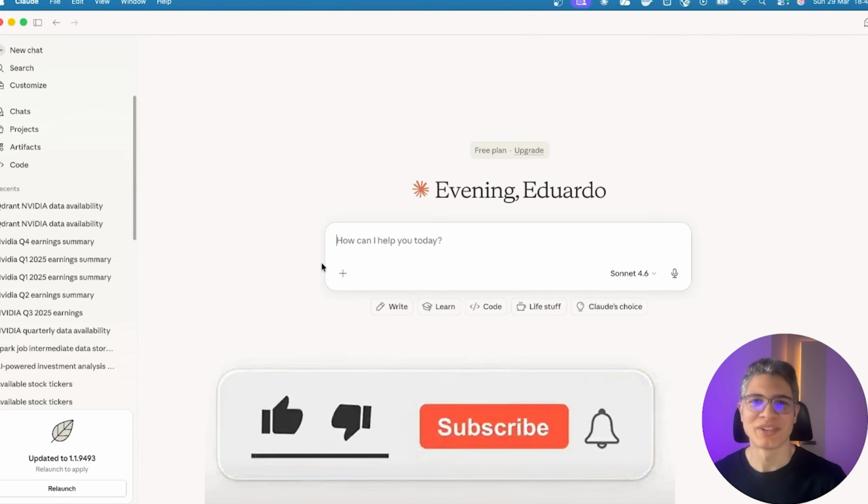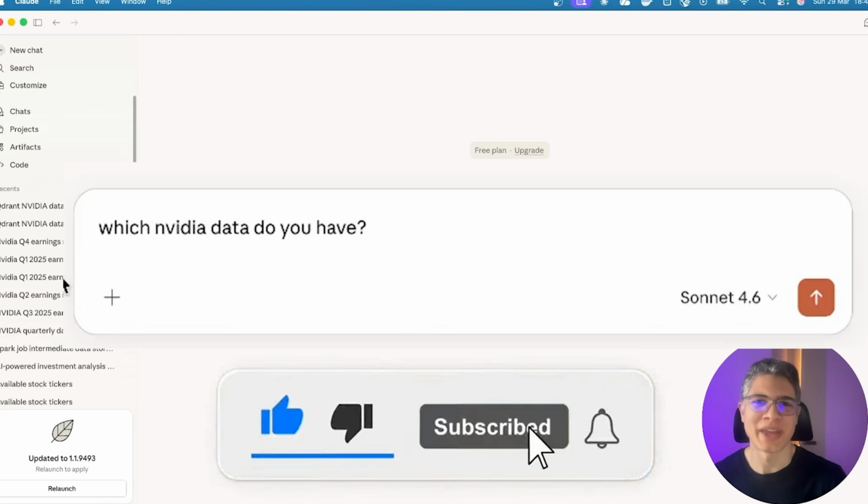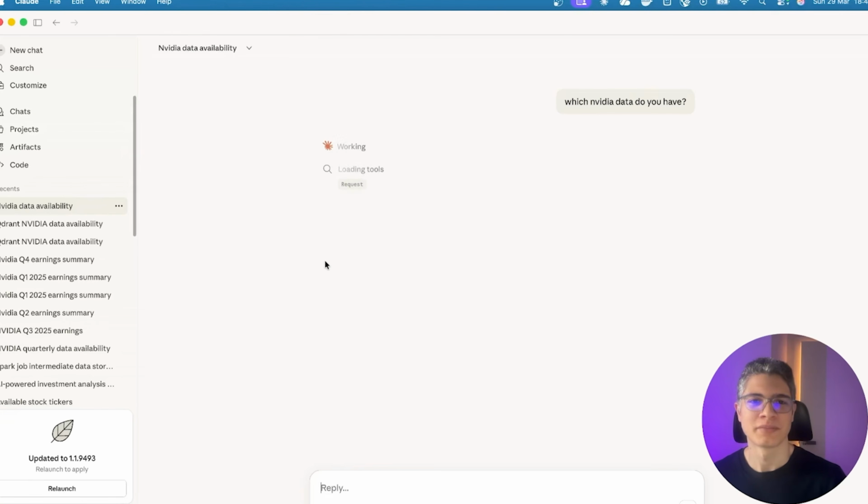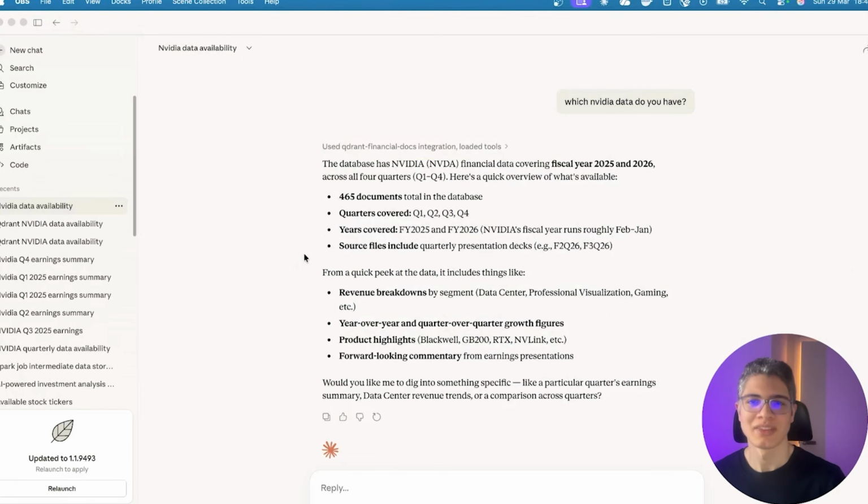This is wild. And let's start simple. Let's ask, which kind of data do you have about NVIDIA? So here you can see that it's loading the tools, which is the data that I have provided to Claude about NVIDIA. And here you can see the results. Claude has access to all this data from NVIDIA from 2025 and 2026. And this information is very valuable.